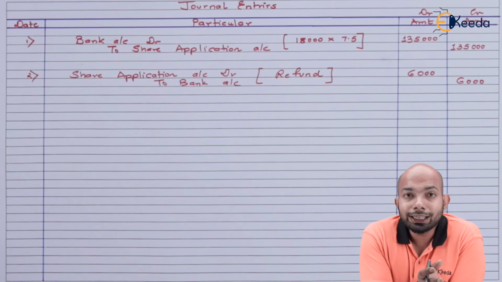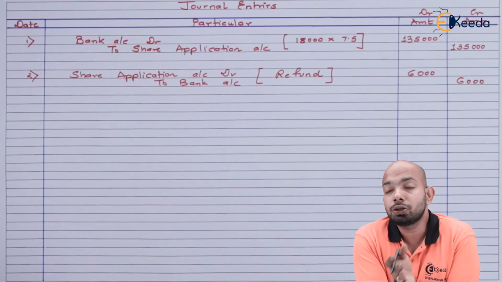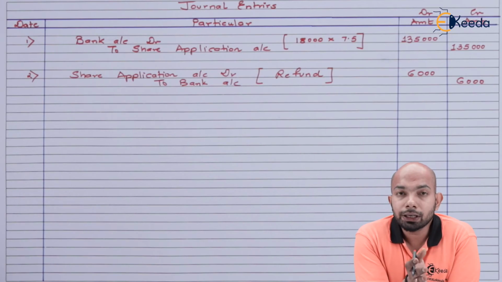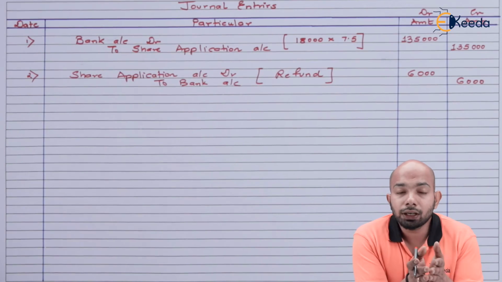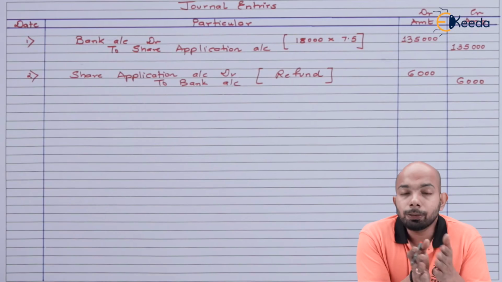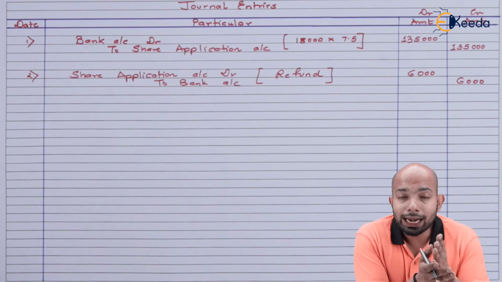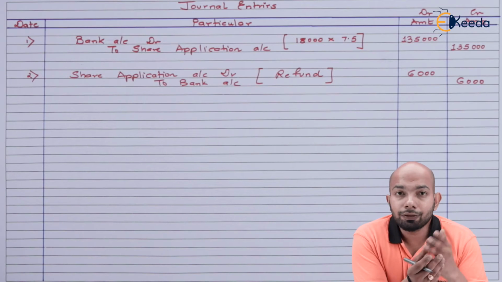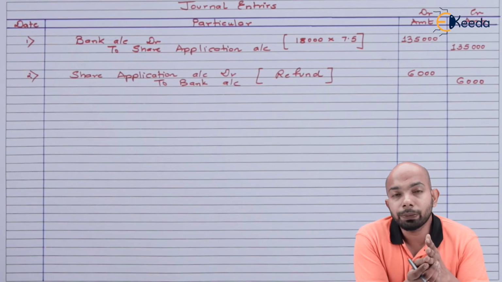Now, after this refund entry, the next entry that we'll be passing is the transfer of the application money to the specific capital account that we have. That means the share capital account will be credited with only the application money. And the excess money that we have will be credited to the share allotment account. So the entry that will be passed here will be as follows.